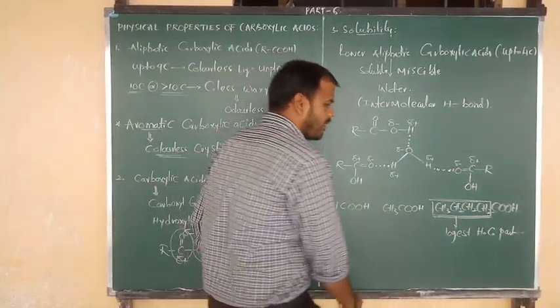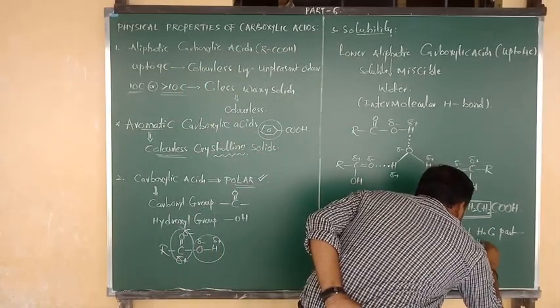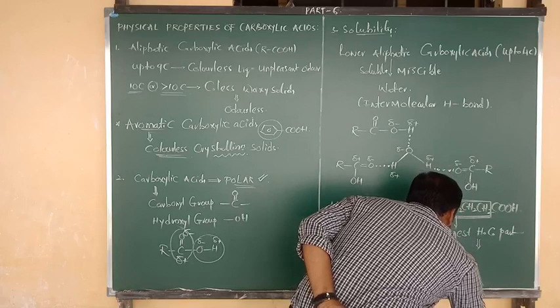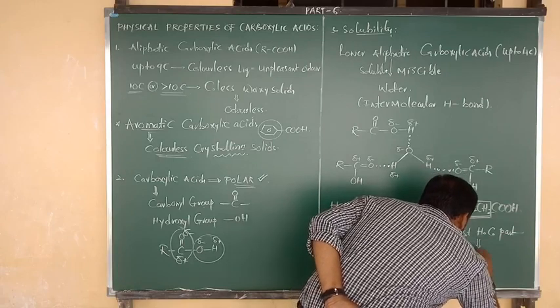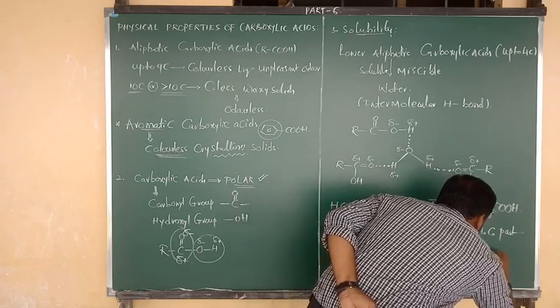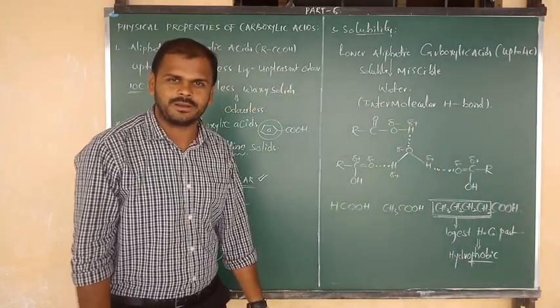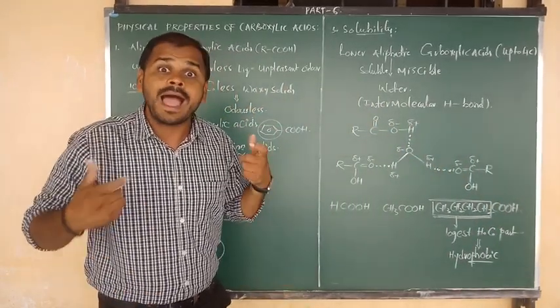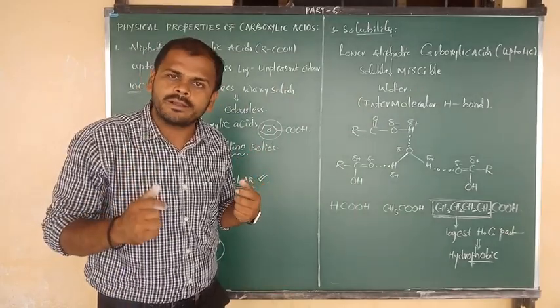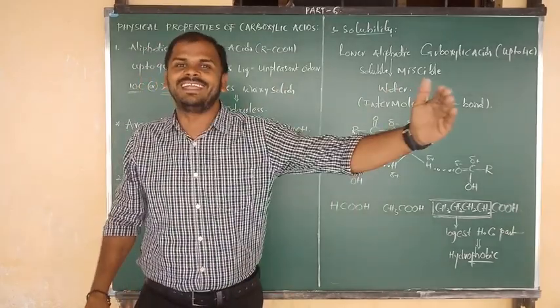The longest hydrocarbon part contains the nature that is nothing but the hydrophobic nature. Which nature? Hydrophobic nature. What is meant by hydrophobic? Hydro means water, phobic means hating.